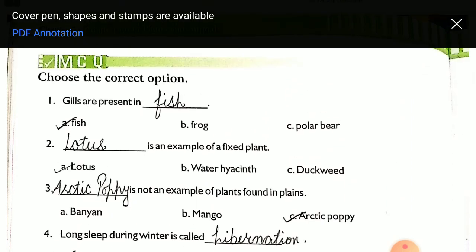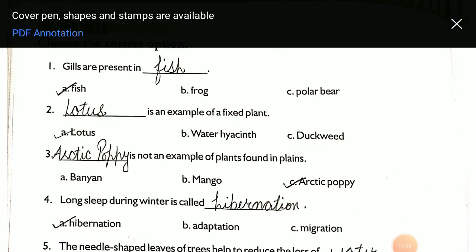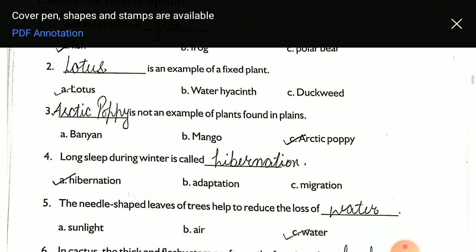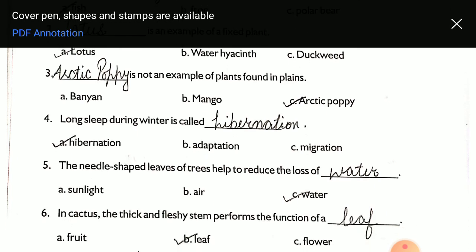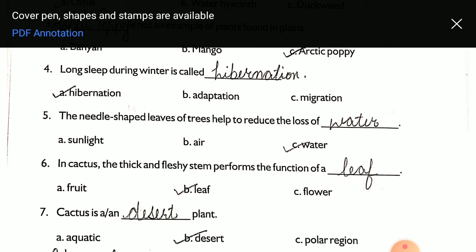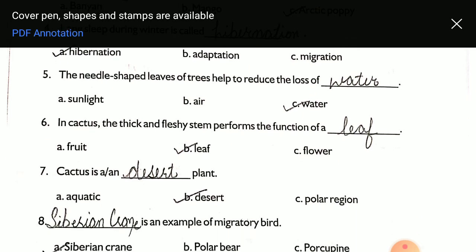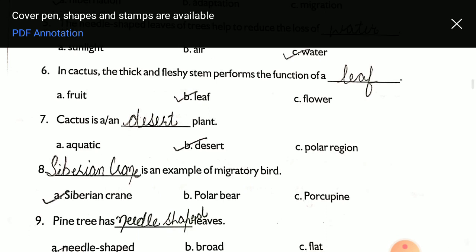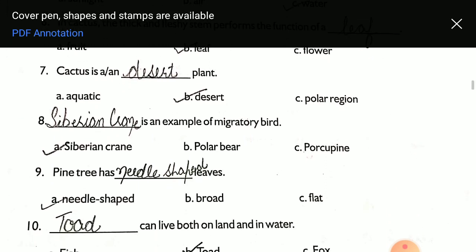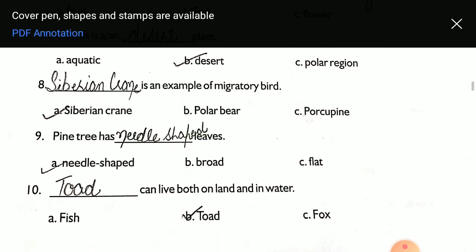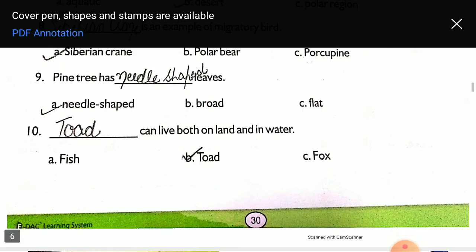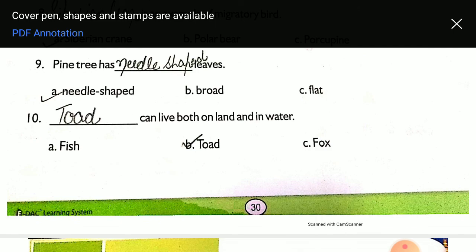Now next is choose the correct option. So choose the correct option, you can do this. Gills are present in fish. Lotus is an example of a fixed plant. Arctic poppy is not an example of plants found in plains, because it is found in polar regions. Long sleep during winter is called hibernation. The needle-shaped leaves of trees help to reduce the loss of water. In cactus, the thick and fleshy stem performs the function of a leaf. Cactus is a desert plant. Siberian crane is an example of a migratory bird. Pine tree has needle-shaped leaves. Toad can live both on land and in water.